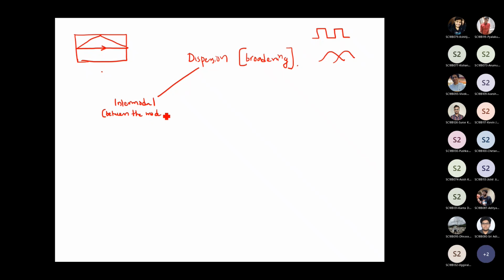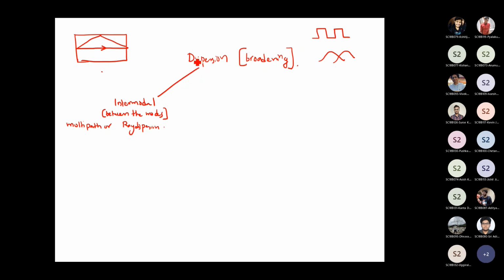This kind of dispersion is also called multipath dispersion. There are different names: multipath or ray dispersion. They all are the same dispersion. So that's intermodal dispersion. Now how do we minimize intermodal dispersion? Instead of a step index multimode fiber, you use a graded index multimode fiber. This dispersion is dominant in multimode optical fibers.